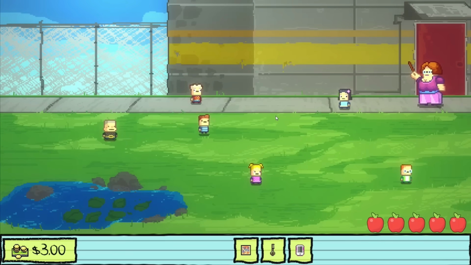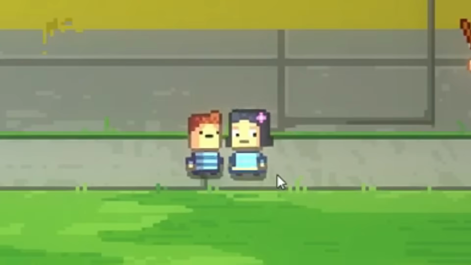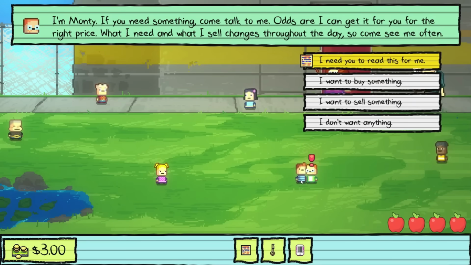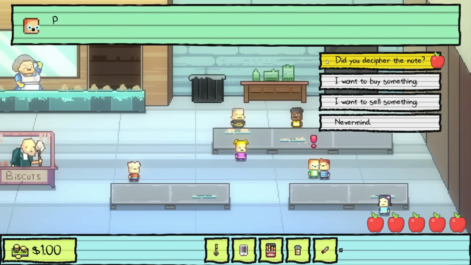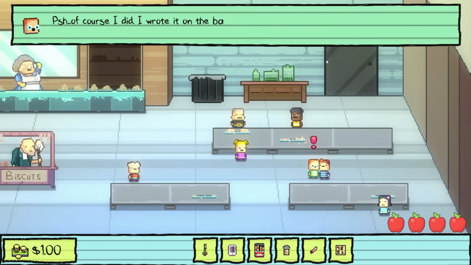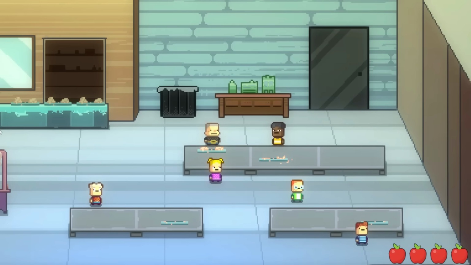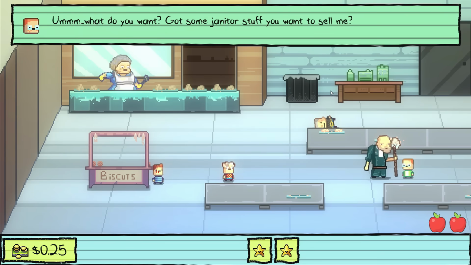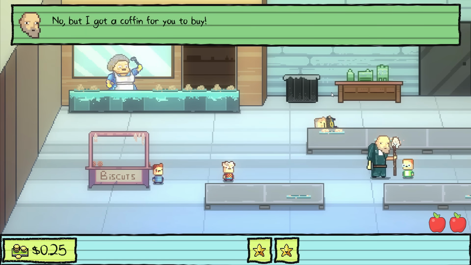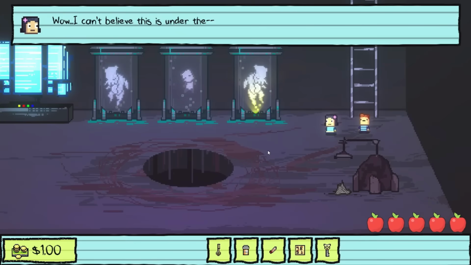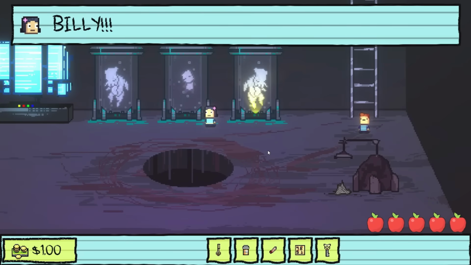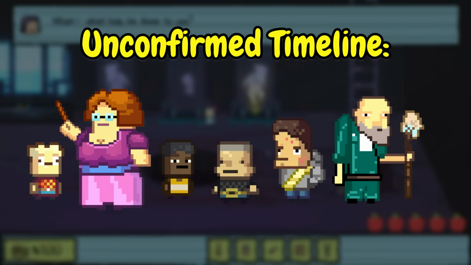But there's one mission where we have an extra apple, Lily's, which right at the start of the mission, we use Monty to read a note which he finishes deciphering at the beginning of lunch. And needing to leave to get to the principal's lounge after this, we do need a distraction. So in this timeline, we used Monty getting pummeled as the distraction. Unfortunately, these are all we can confirm about Kindergarten 1, as the unconfirmed timeline here is the largest.